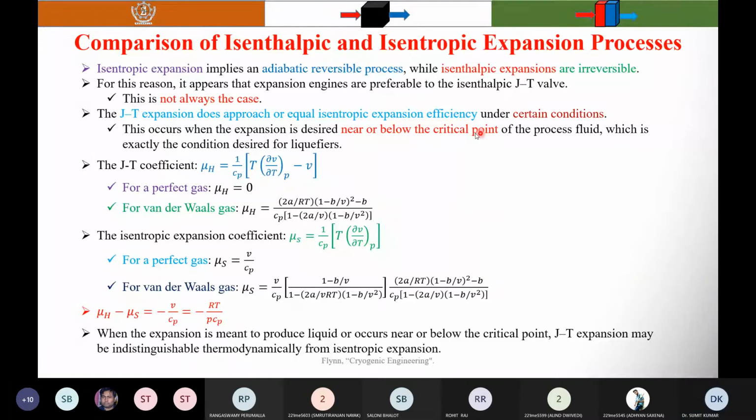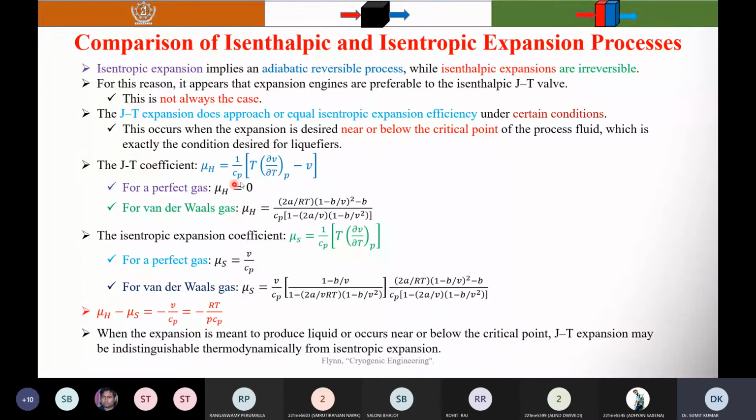So these relations I already derived in the last lecture, and also proved that for a perfect gas, the Joule-Thomson coefficient is equal to 0. What is the meaning? A perfect gas would not experience any temperature change upon expansion through an expansion valve. When the Joule-Thomson coefficient is 0, if you are reducing the pressure, it is not changing the temperature. So this is the physical significance for an ideal gas.